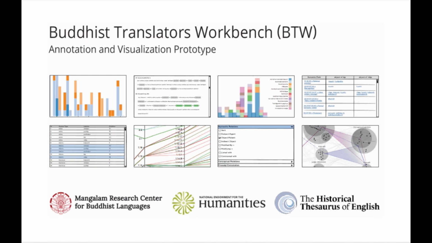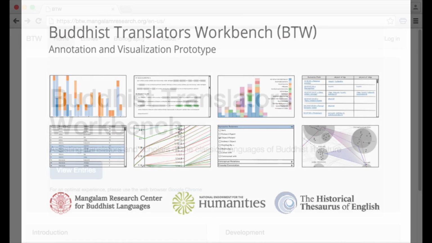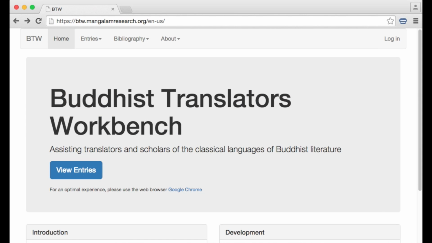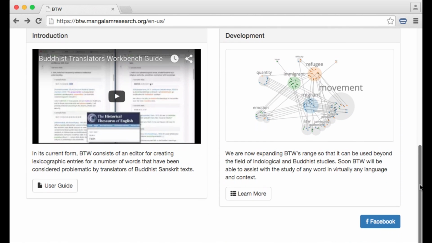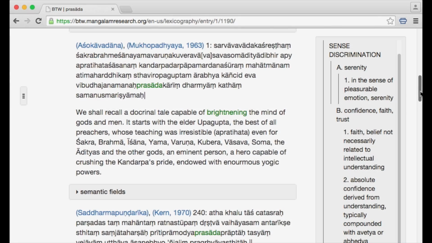Welcome to a demonstration of the Buddhist Translators Workbench, or BTW. BTW is a tool for studying how words are used in different contexts, periods, and languages. As its name suggests, it has been developed primarily to meet the needs of translators of Buddhist texts. However, it is rapidly evolving into a versatile tool that can be applied to any text and assist in the investigation of a variety of research questions related to the use of words.